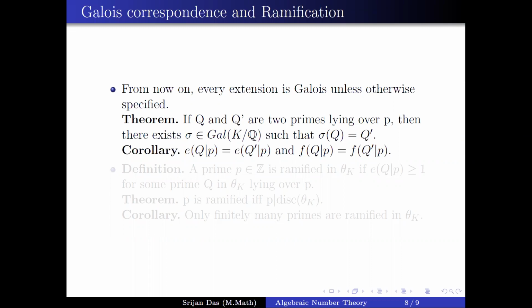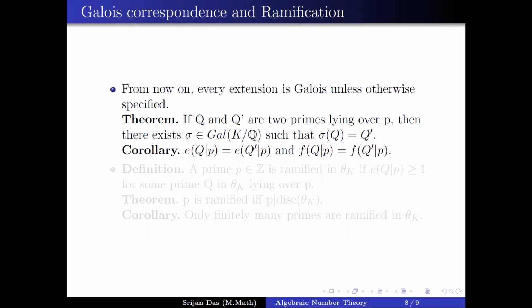So now if you take P as the product of primes which appear in the factorization of P, and apply sigma, then you have sigma of P. P is in Z, so sigma doesn't change anything from Z. So sigma of P is still P. Now when you apply sigma to the right hand side, the factorization into Qi's, it just permutes all the Qi's.